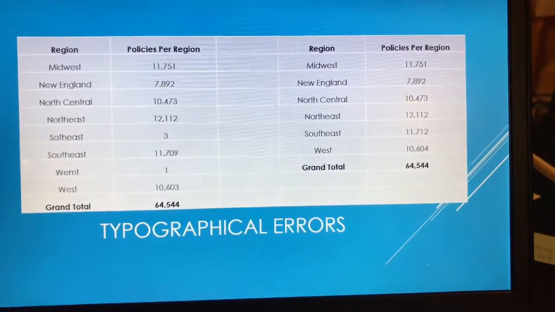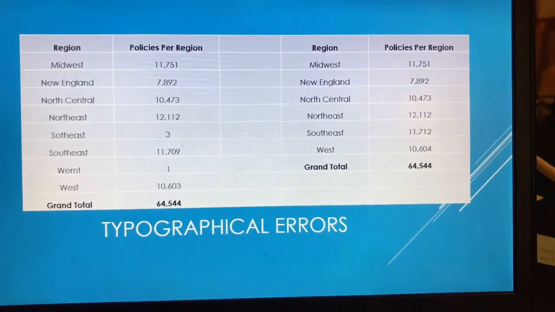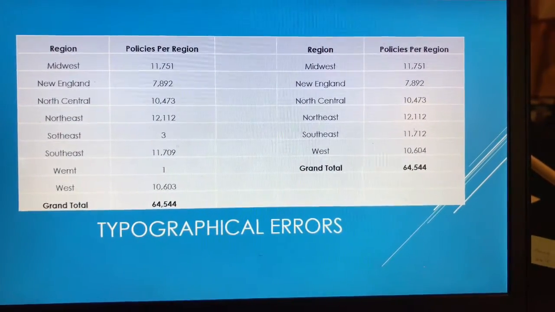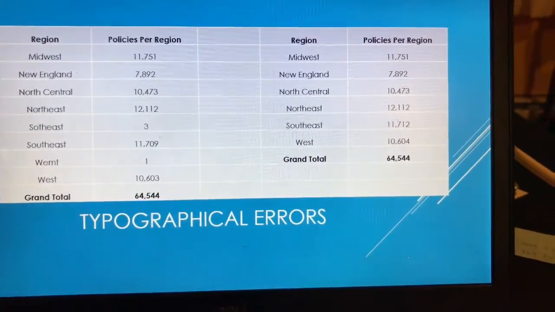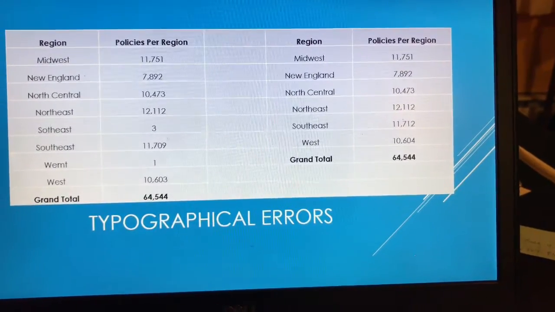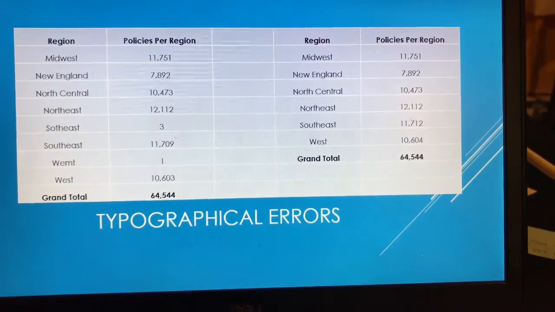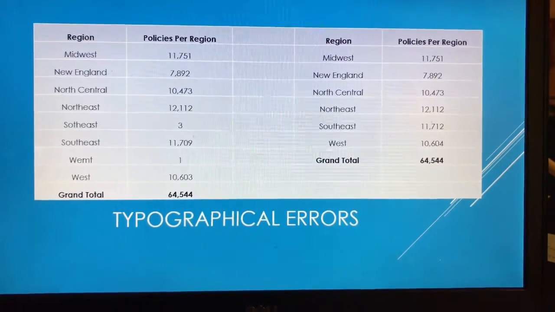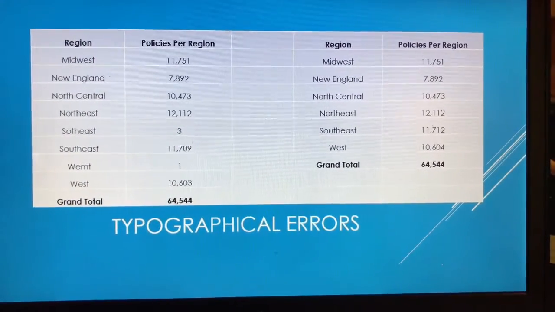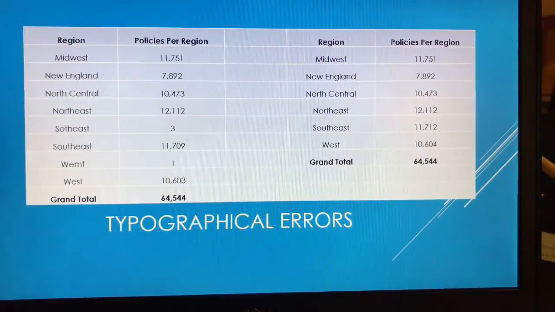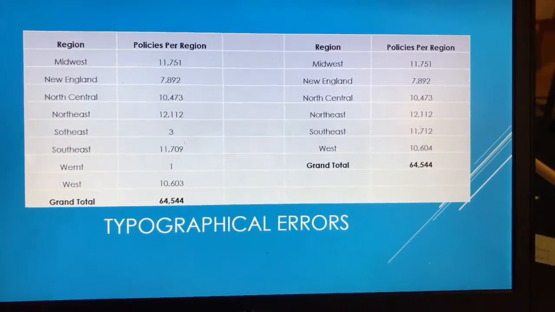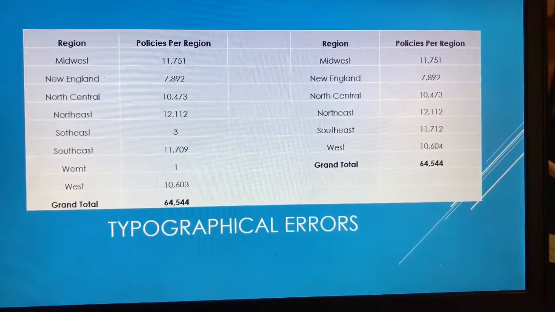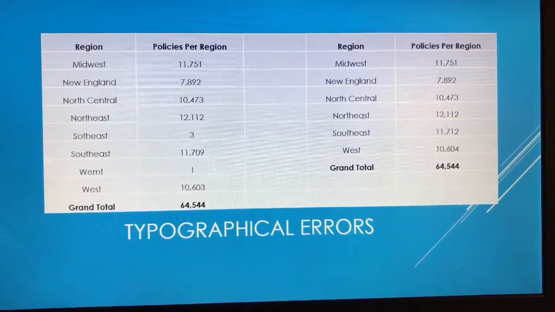I repeated this process when I looked under the different regions. I noticed that west and southeast were misspelled, which messed up the numbers for the policies for each region. So I did the same thing that I did for the insurance type data. I went back and searched for the misspelled words and fixed them, and then I redid my pivot table over to get the correct numbers for my table on the right.